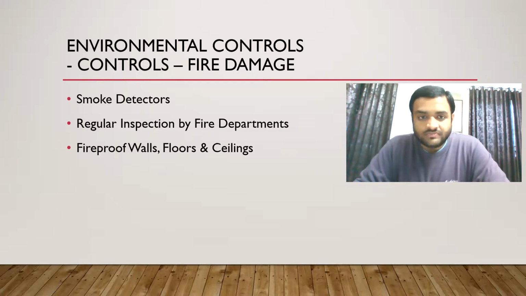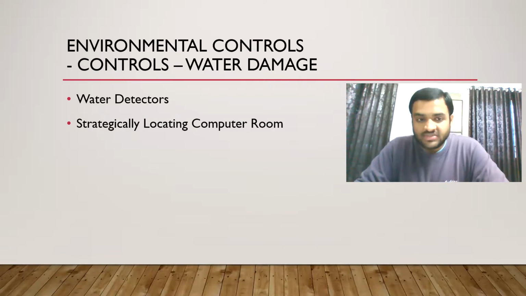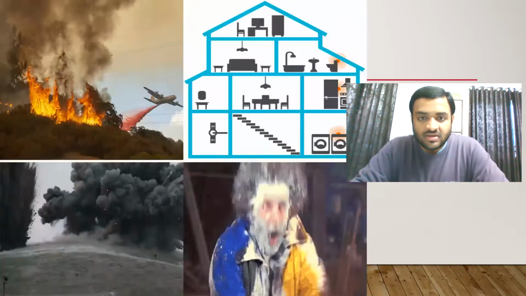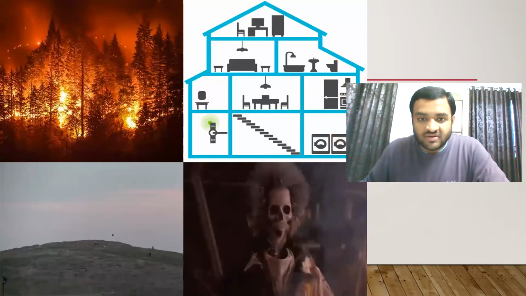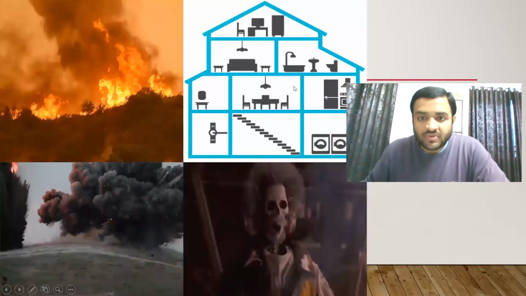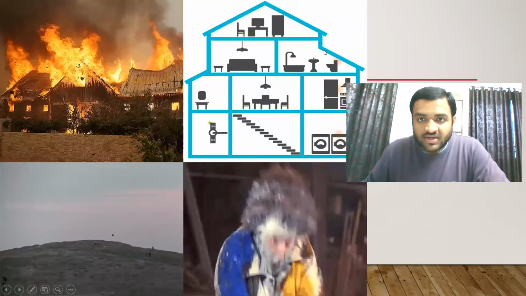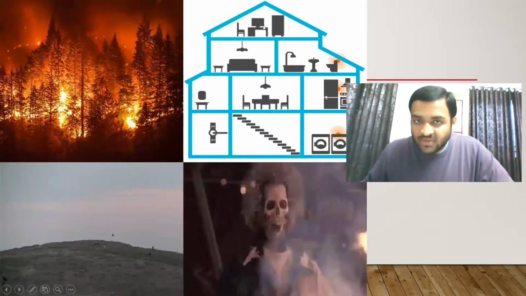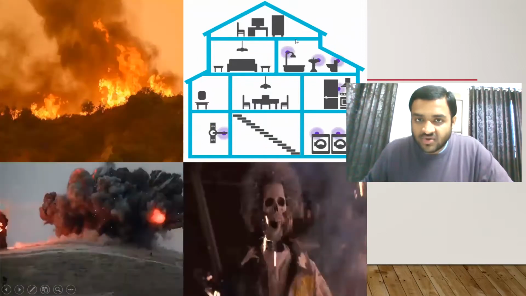Let's move on now. Now we will see what is water damage. We will only use 2 things for water damage: water detectors and strategically locating the computer room. Let's return to the image that we saw earlier. What we have done here is we have located our computer room where the water cannot access it. This water will never come here. So that is how we have strategically located the computer room.